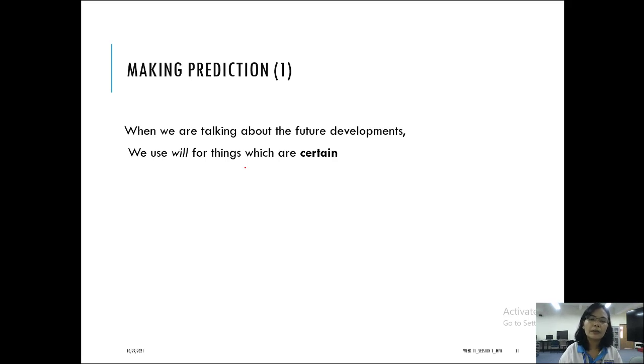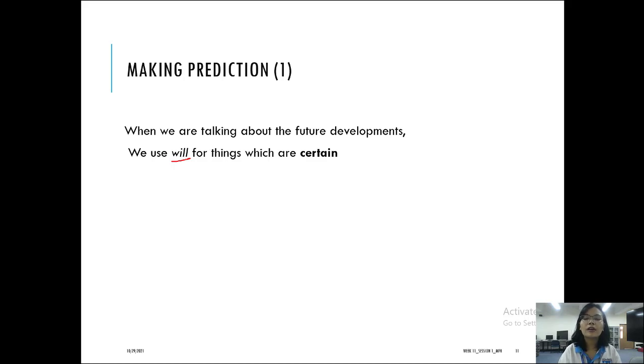Alright, so now we talk about how to make predictions. When we are talking about future developments, particularly about transportation, because this is the topic for this week, we use will for things that you think are certain. So this is actually related to the level of certainty.